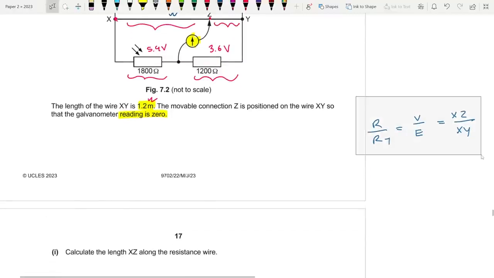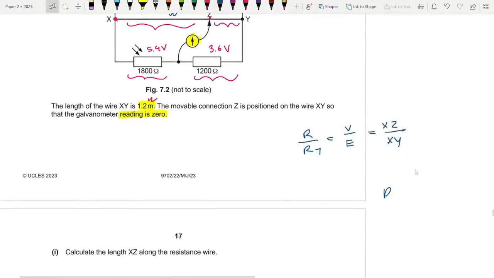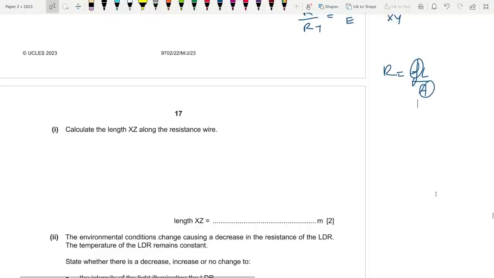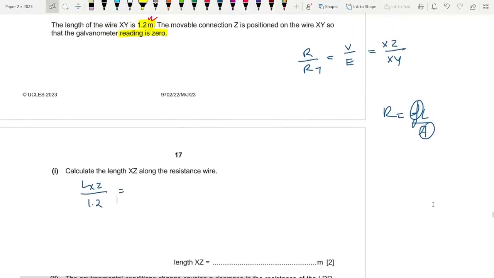Same thing. This whole thing is a potential divider because you know that R is equal to rho L by A. So if all other things are constant, like rho and A, R is proportional to L. So we can actually write that the length of XZ divided by the total length is equal to how much voltage it is getting. It's getting 5.4 according to my diagram, and the total EMF is 9 volts. So 5.4 by 9 into 1.2 gives us a value of 0.72. So the length of XZ is 0.72 meters. That is how it's done using this expression that I taught you over here.